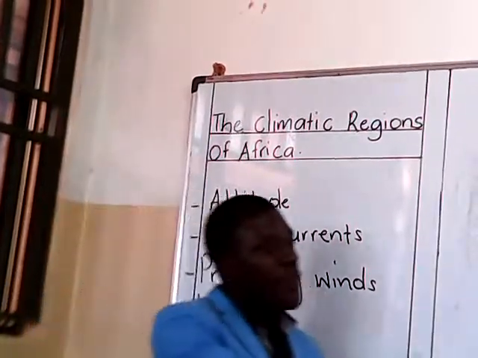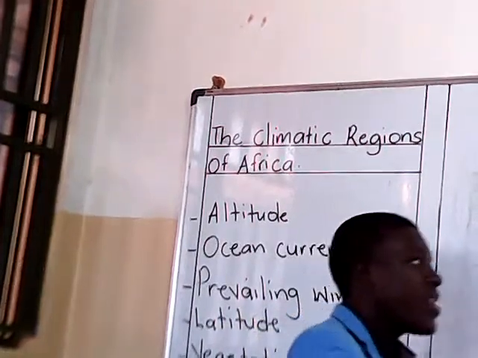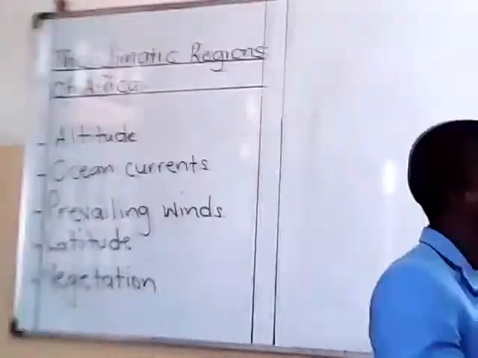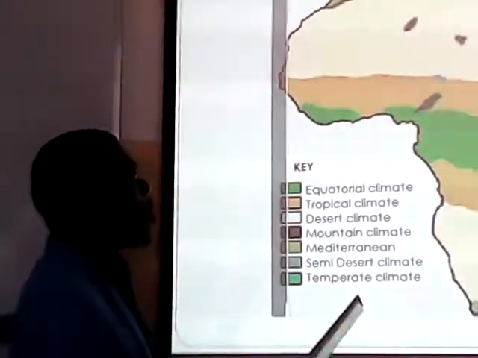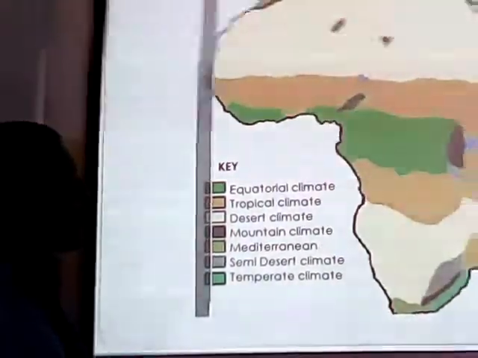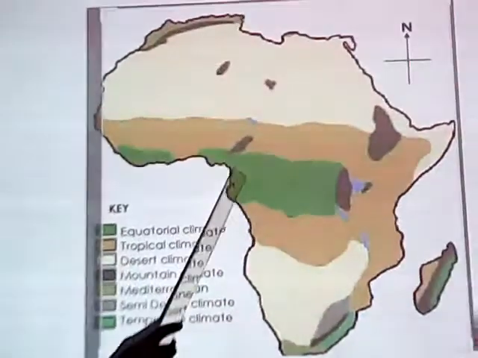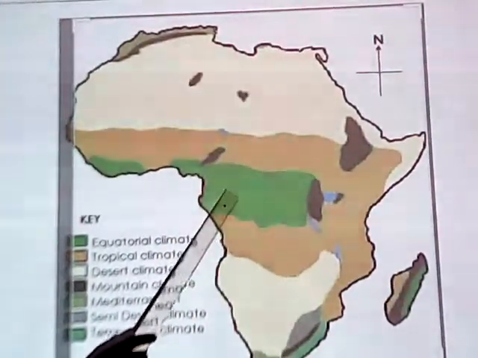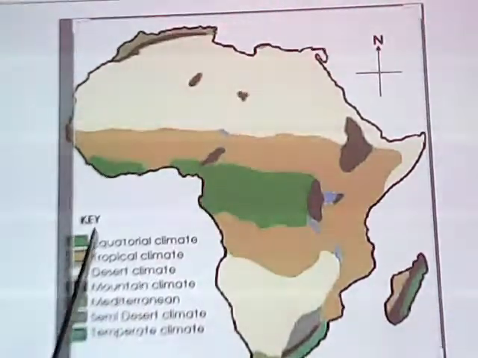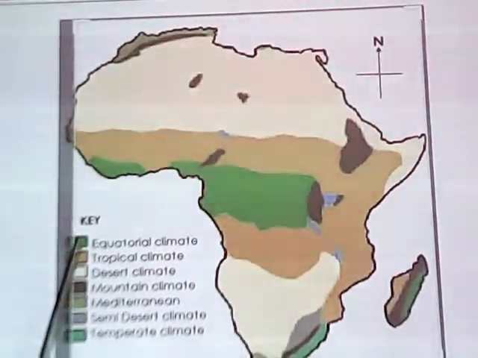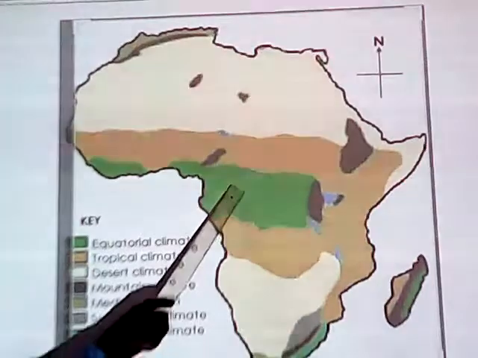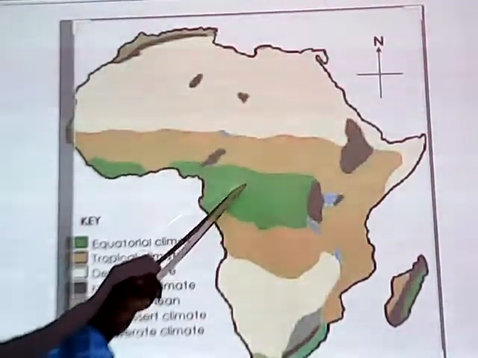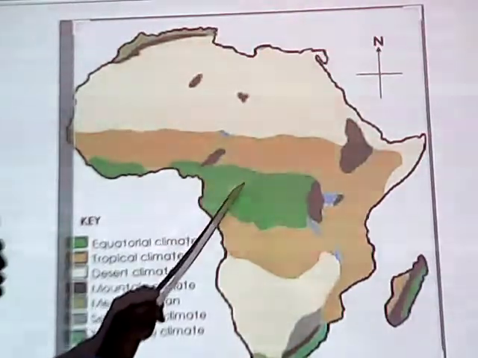In the nearby future, I will be explaining that to you, as I've told you, when we are looking at the factors which influence climate. So on this map of Africa, we are seeing we have this climatic region which is shaded green, and according to the key, it is equatorial climate. The type of climate is equatorial climate. Then the region is the equatorial climatic region.